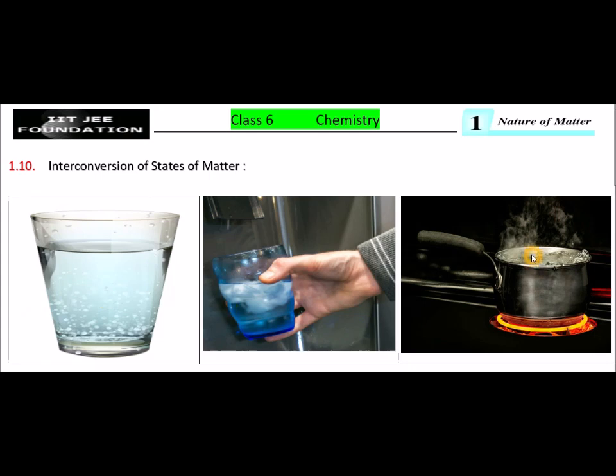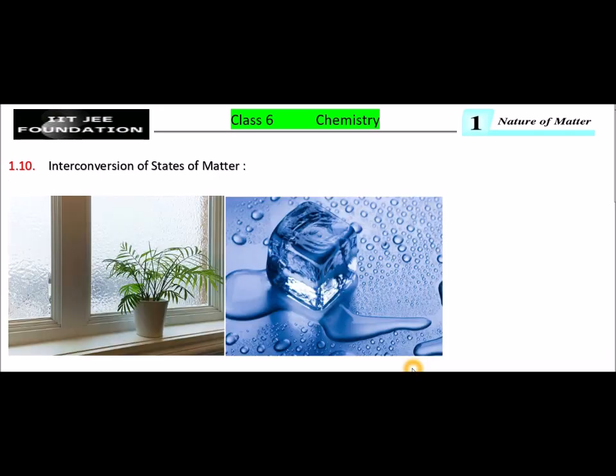But when we heat water, the water starts boiling and changes to steam. Similarly, the steam on cooling changes to liquid water. For example, see in winter the window glass, some water is there. That water is nothing but cooled steam, and so does ice. On cooling water we get ice.